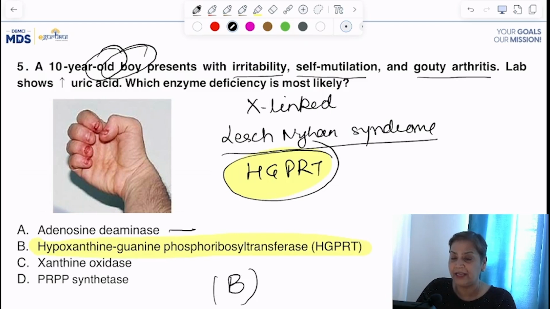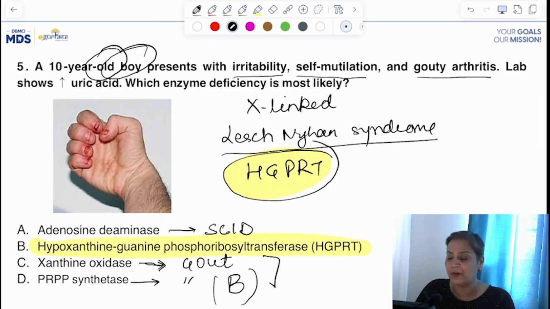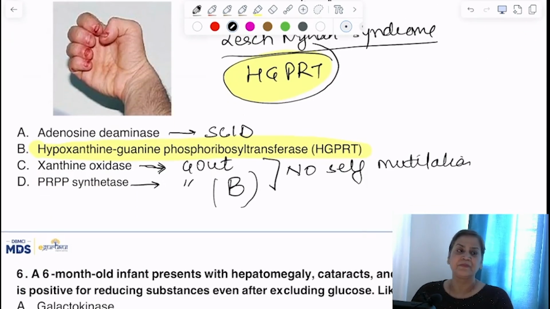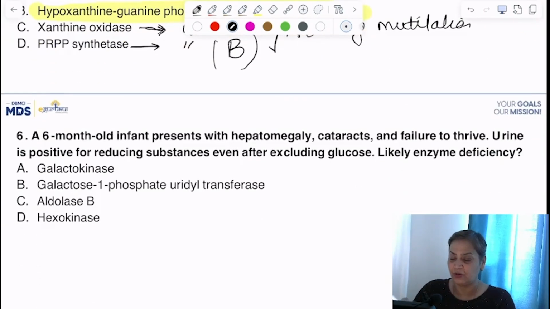If we talk about adenosine deaminase, it leads to severe combined immunodeficiency syndrome. If we talk about xanthine oxidase, it leads to gout. And PRPP synthetase also leads to gout. But here in both the cases, there is no self-mutilation. Right? Then moving on to the next question.